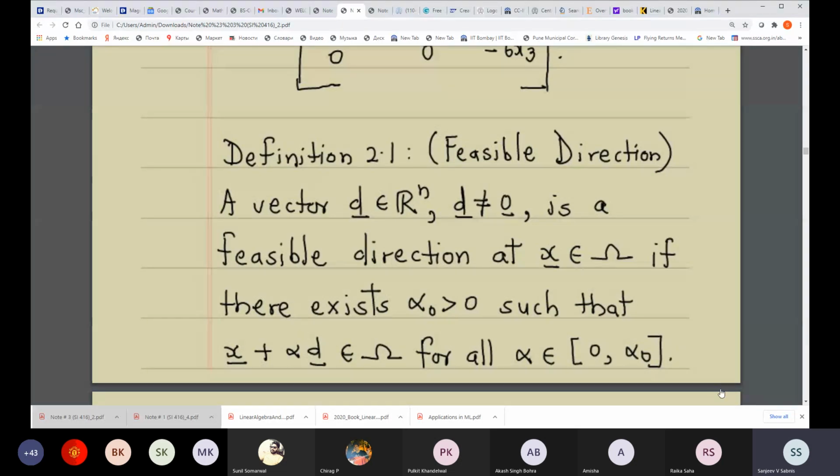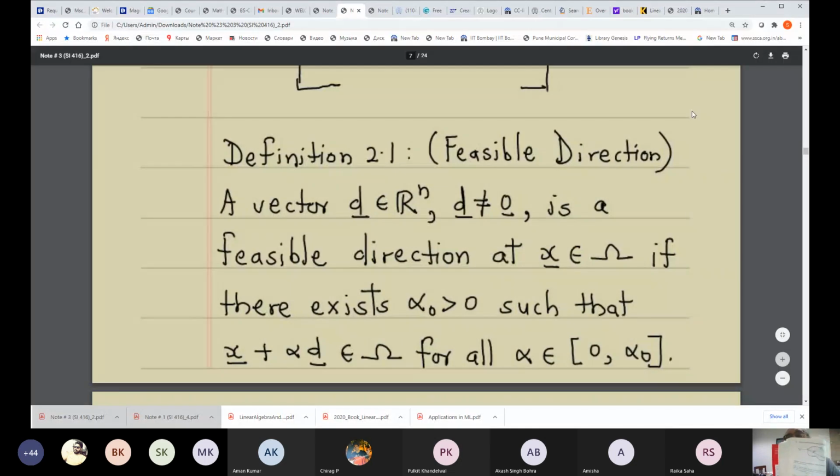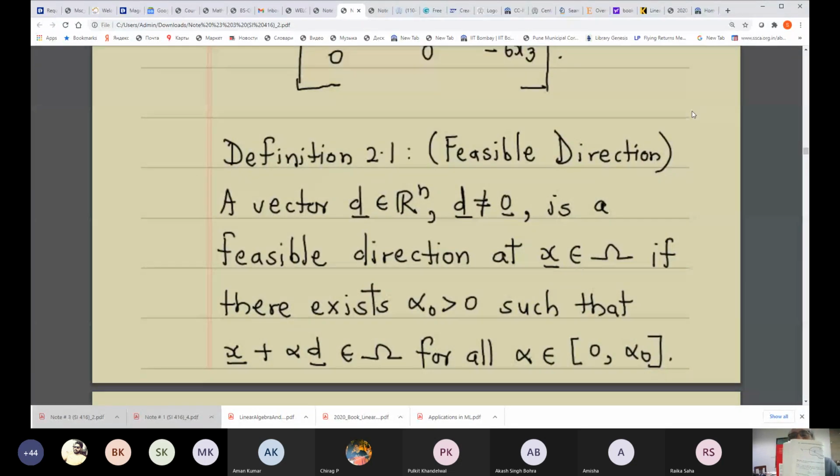Sir, I think your camera is off. How come? Yes, sir, your camera is off. Okay, so how do I turn it on? One second. Yeah, okay. Fine, fine. Sorry. Can you see it? Yes, sir. Okay, you are able to see it, right?